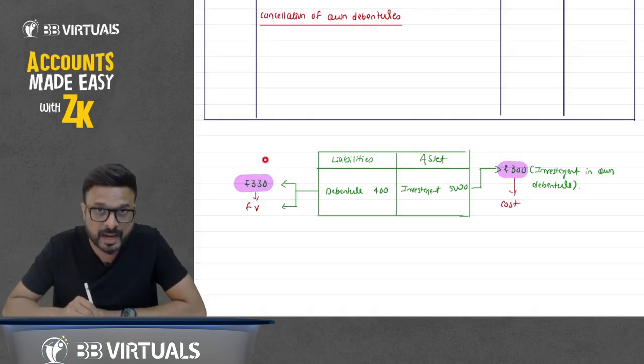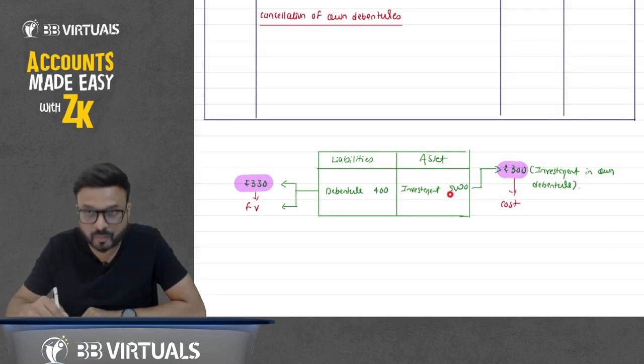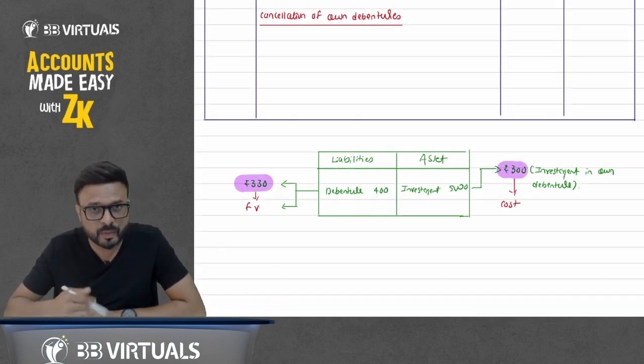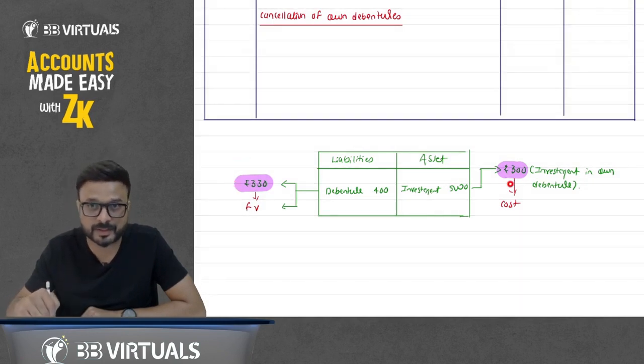So on the liability side, you can see the debenture. I am not discussing 400. Out of 400, I am talking about 330 only. Out of 5,000, I am discussing only the 300 here. So the debenture of rupees 330 that you issued in the market, you are purchasing at what price? You are purchasing at 300.